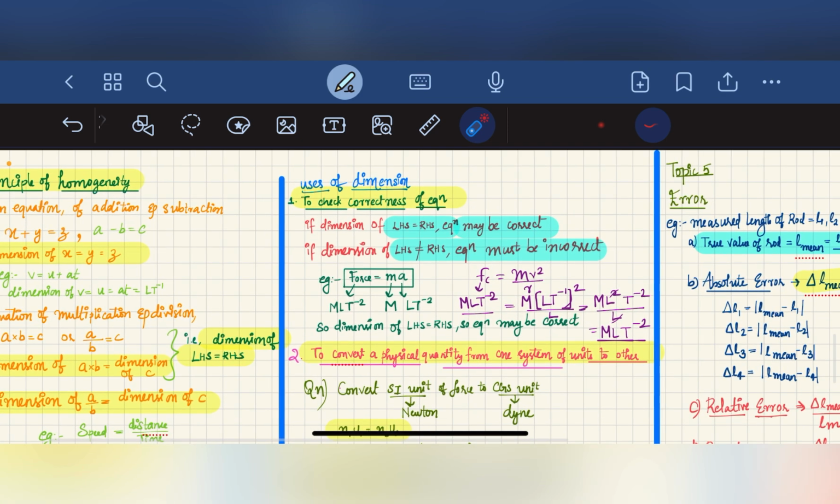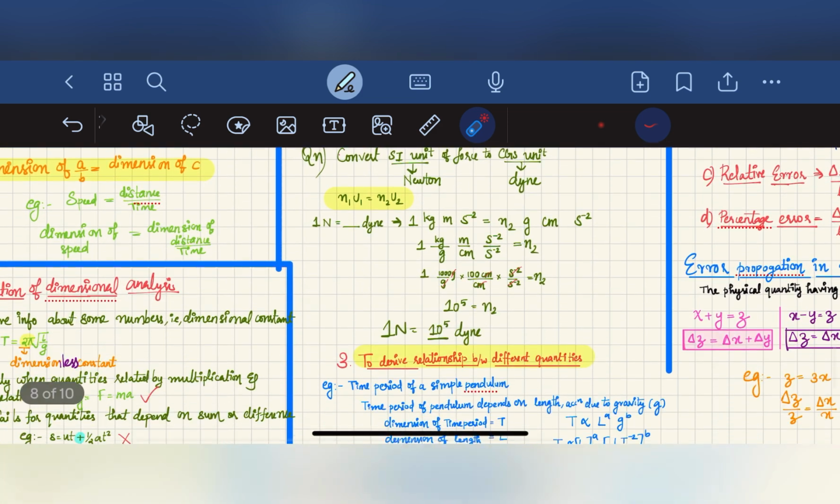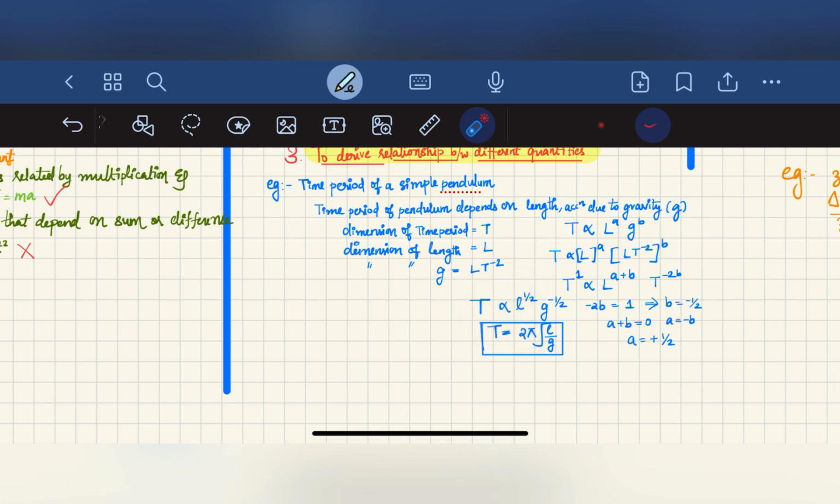It is used to check the correctness of an equation, to convert a physical quantity from one system of unit to another, and to derive relationships between different quantities. We cannot find the dimensionless constant, we can only find this proportionality.